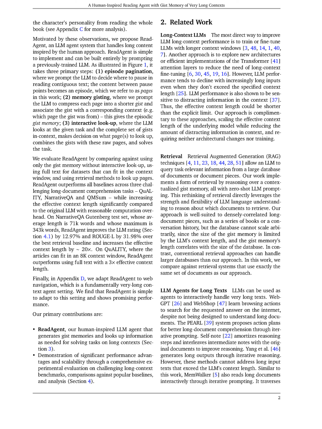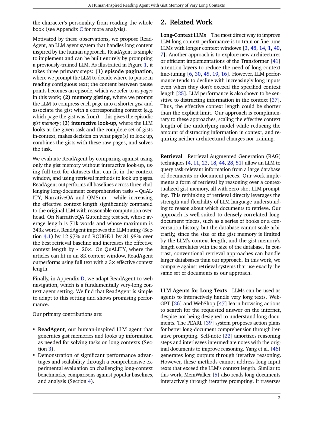Section Summary. In this section, we introduce the challenge of limited context understanding in transformer-based large language models, LLMs, despite their language capabilities. While humans can reason over long texts efficiently by focusing on gist information and interactive reading, LLMs struggle with performance degradation and distractions from lengthy inputs. To bridge this gap, we propose ReadAgent, a system inspired by human reading approaches, which segments text into episodes, compresses them into gists, and enables interactive lookup for improved comprehension over long contexts, outperforming baselines in various comprehension tasks.